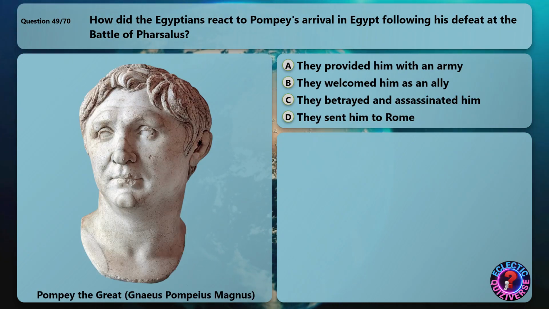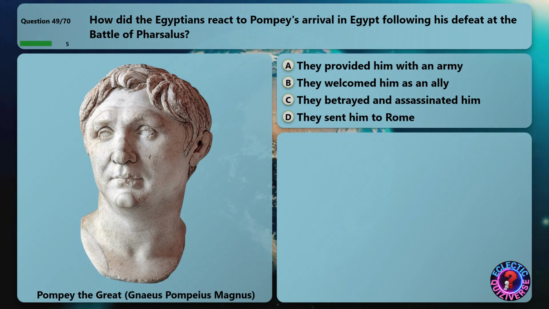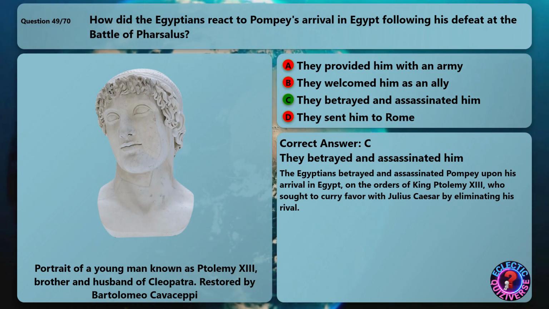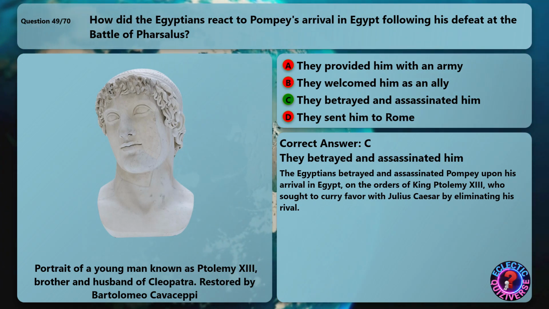How did the Egyptians react to Pompey's arrival in Egypt following his defeat at the Battle of Pharsalus? The correct answer is they betrayed and assassinated him. The Egyptians betrayed and assassinated Pompey upon his arrival in Egypt, on the orders of King Ptolemy XIII, who sought to curry favor with Julius Caesar by eliminating his rival.